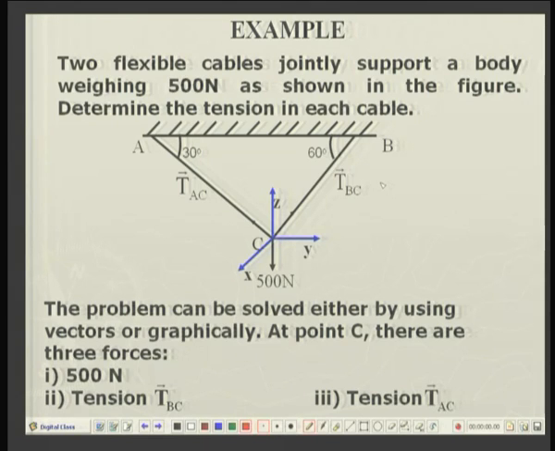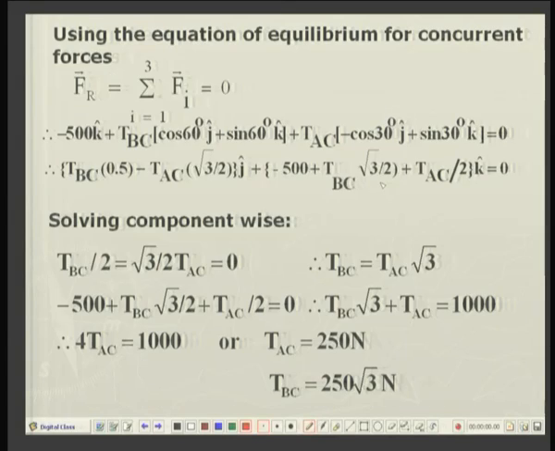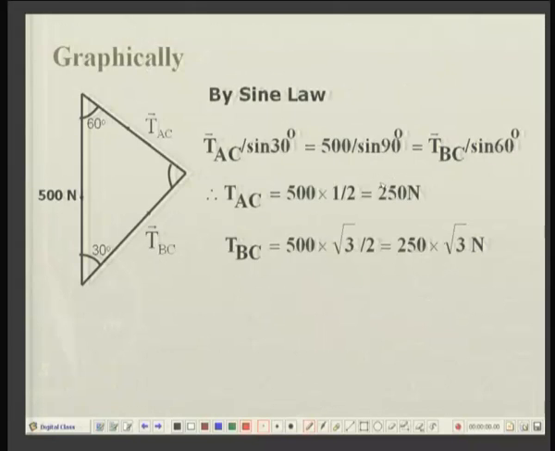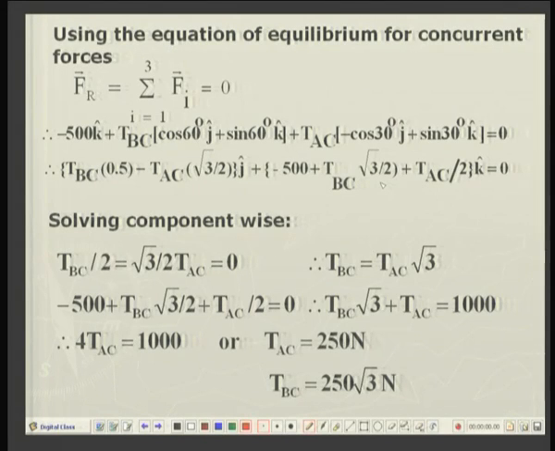Now, all these forces, that is TAC, TBC and the 500 newton force, they are all passing through point C. So, it is a system of concurrent forces, and let us now examine the equilibrium. Well, we have to begin with the problem. First, you draw the coordinate axes x, y, z consistent with the right hand screw system. So, now we can take up the solution both graphically as well as analytically.